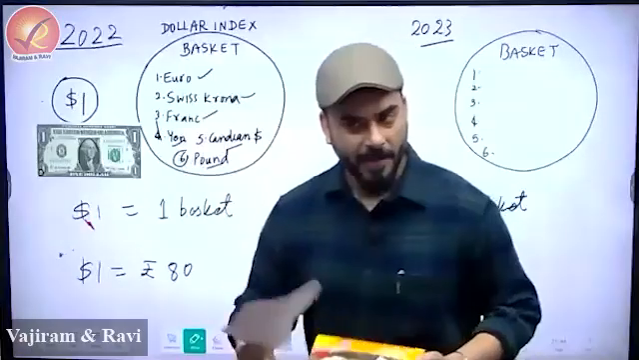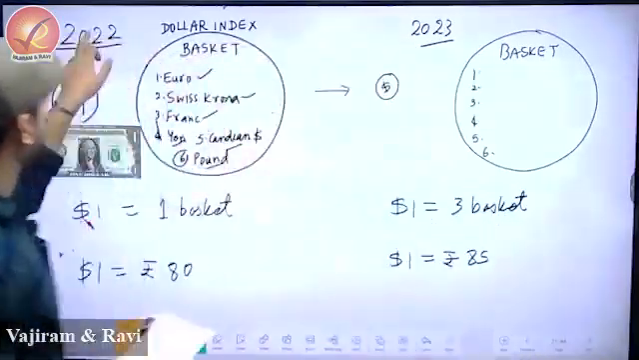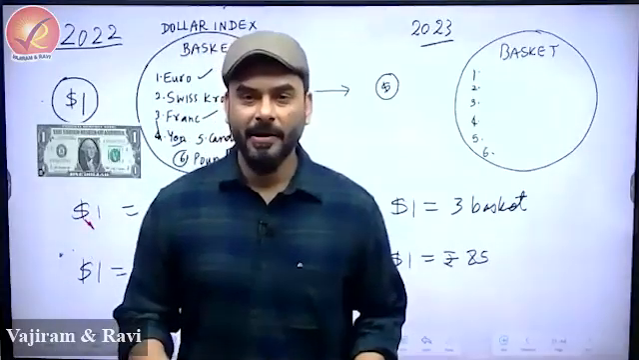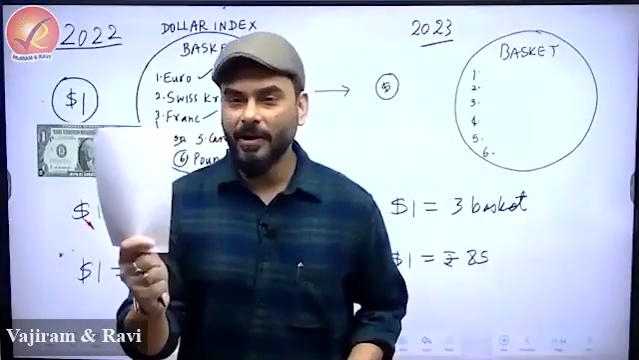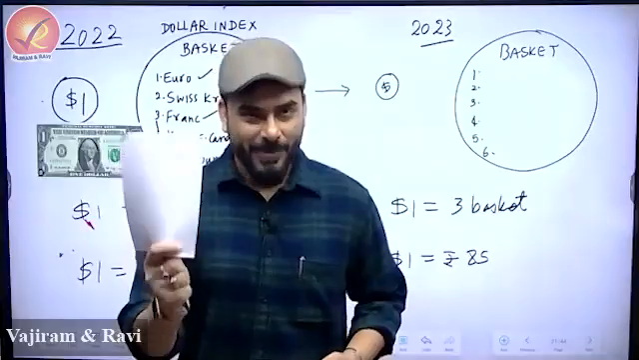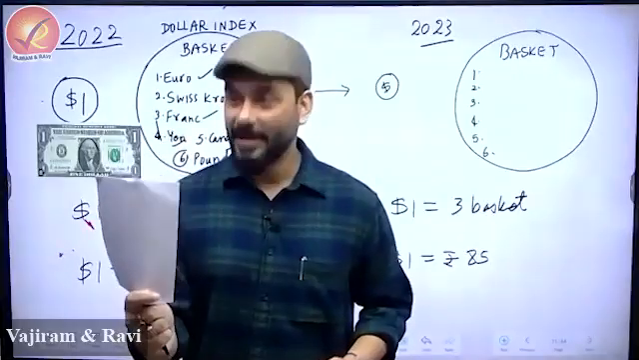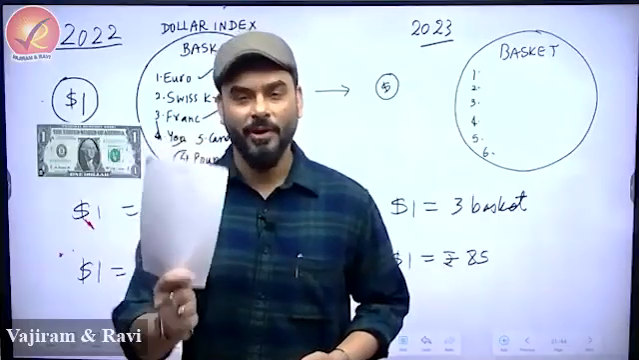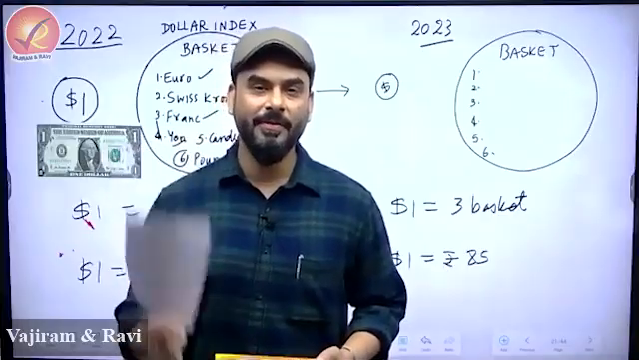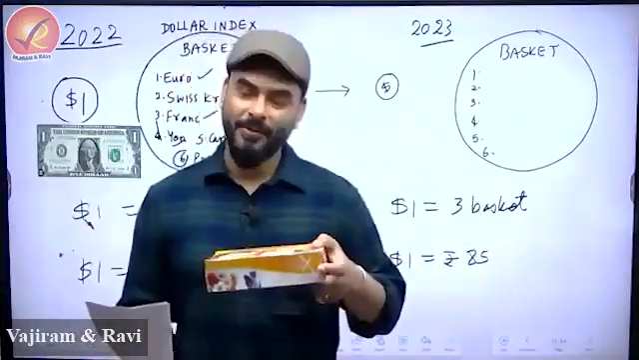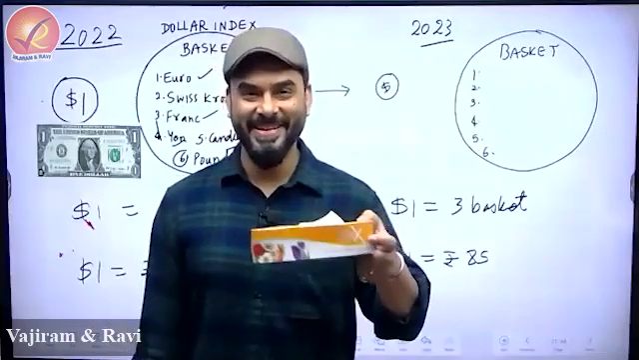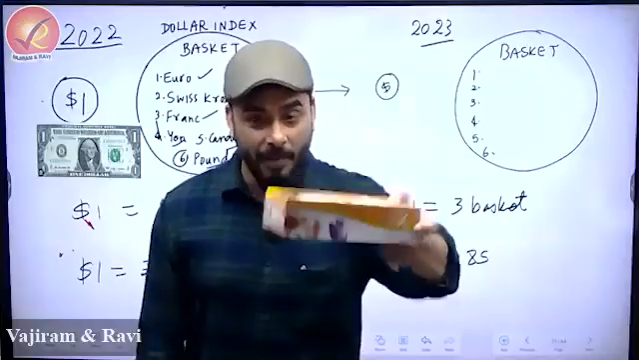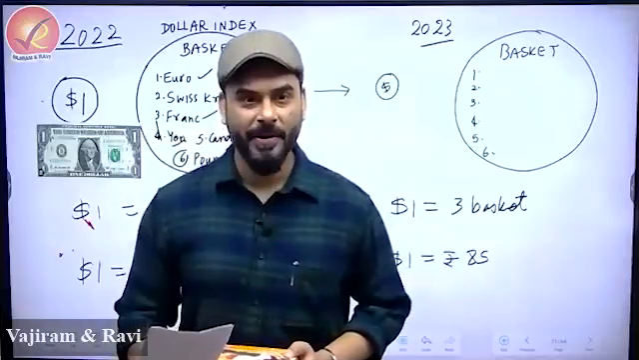Simple. Then India said, okay, this is 2022. Let's go to 2023. Let's go into the world market and try to find $1. If you go to currency dealers across the world and say, hey currency dealer, can you give me $1? They will say, yes sir, we can give you $1, but you have to give 3 baskets like this. So now in the world, you have to give 3 baskets to get this $1.